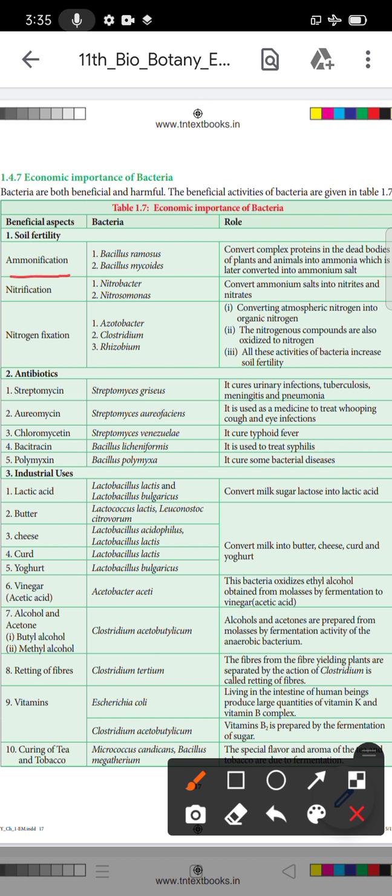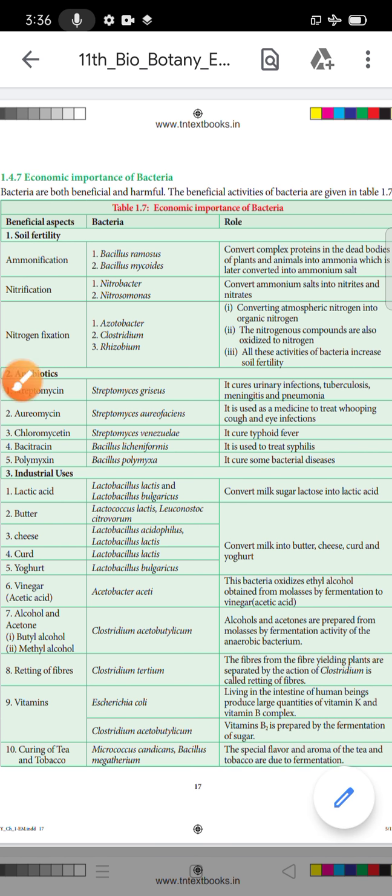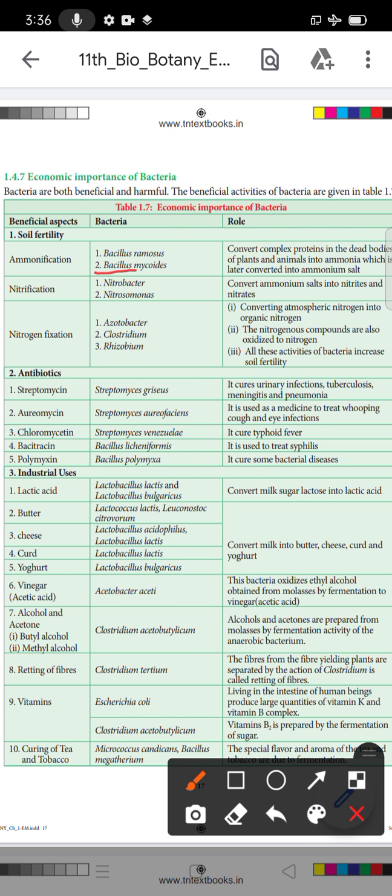What is the name of the bacteria involved in the fertility of the soil? Bacillus ramosus and the second bacteria is Bacillus mycoides. So the two bacteria are involved in the ammonification. What is the role of the bacteria? These bacteria convert the complex protein in the dead bodies of plants and animals into ammonia, which is later converted into ammonium salt because of the death and decay of the bacteria.